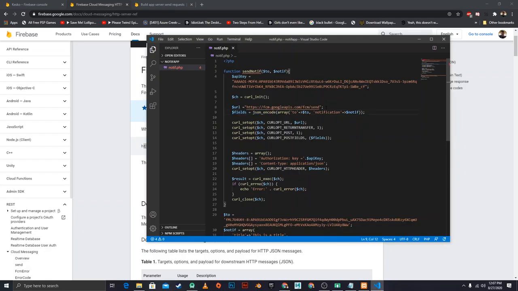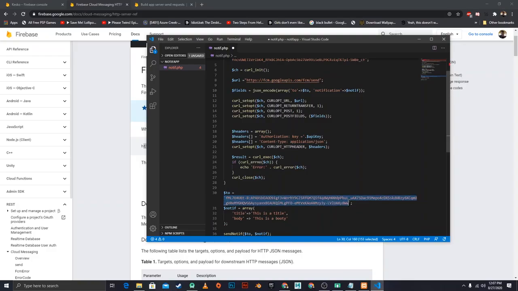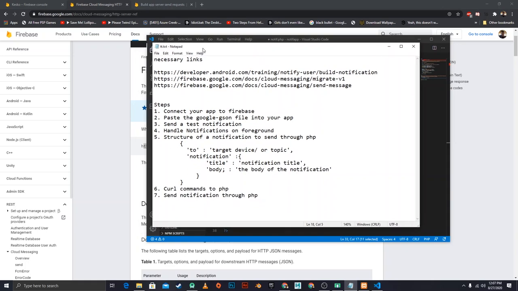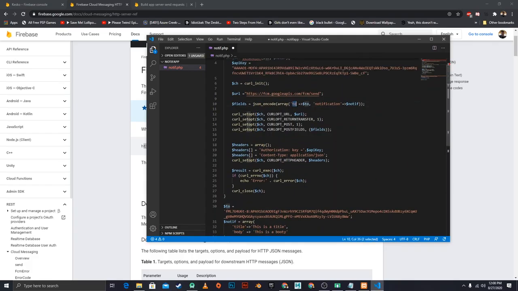So this right here, this is where we convert these two inputs, so the to and the notif, into a single JSON. So we're saying JSON encode the array which holds to and notification, and to right here is for now our token, and then our notification holds the title and the body. If you combine them together, you get a single JSON output that looks just like this. It holds to and then the notification, something like that. So we're saying to right here, the name, and then the value, the name and the value.